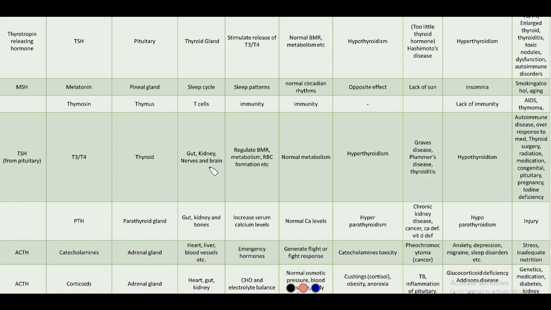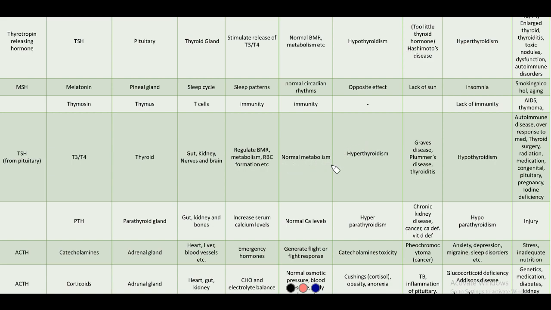These act on the gut, kidney, nerves, and brain. On the gut, metabolism and everything is regulated. Kidneys help in RBC formation. Nerves and brain need them for proper development. So they regulate normal BMR, metabolism, and RBC formation. In normal quantities, normal metabolism is seen.